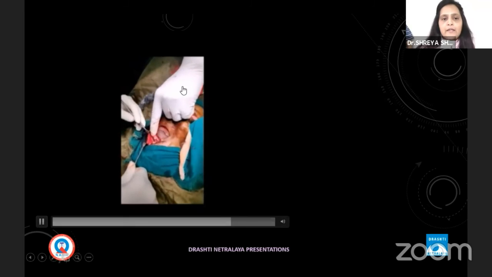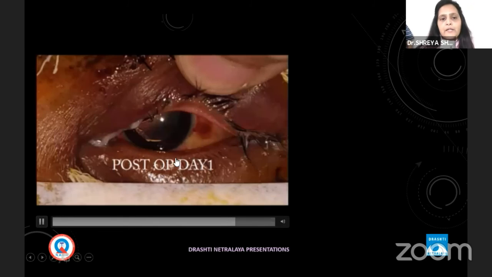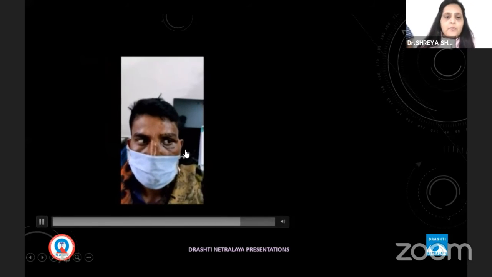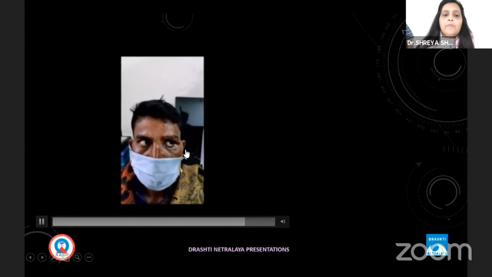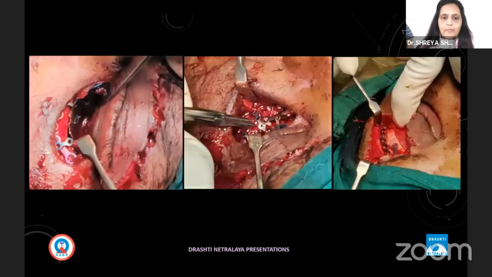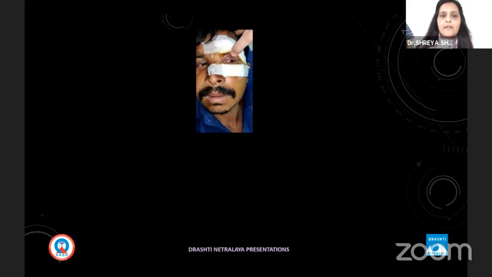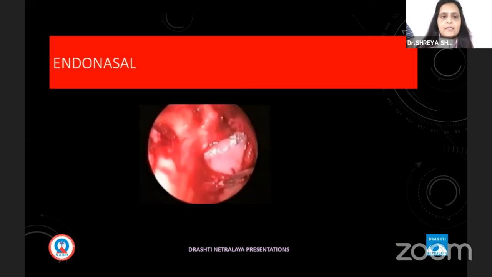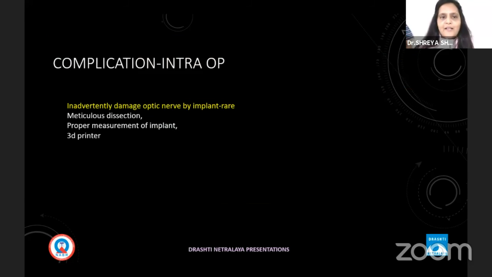And then we fixated the superior orbital rim in this particular patient. This is post-operative day 1 and day 7. The patient regained all the movement in all gazes. So sometimes we may have to operate in multiple areas and still we can give good results. Endonasal route I don't recommend, because as an ophthalmic surgeon, we don't like to push tissue against the globe.